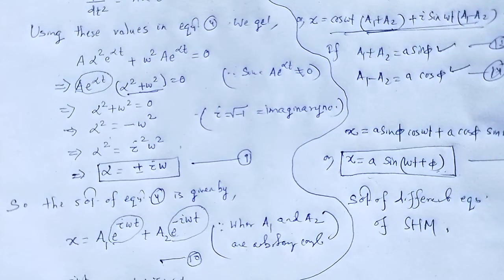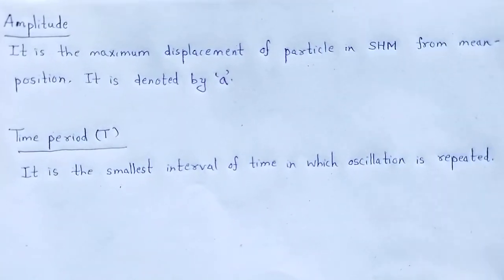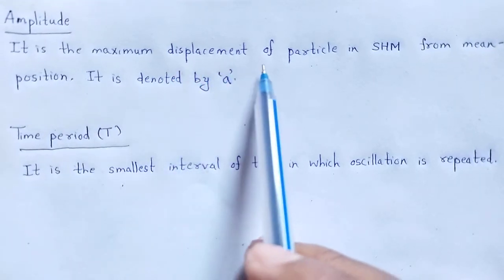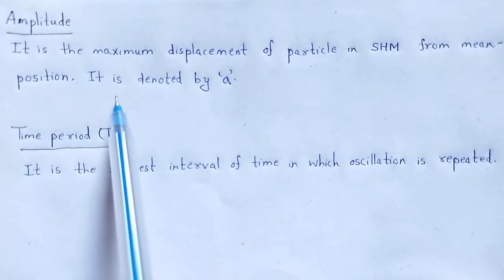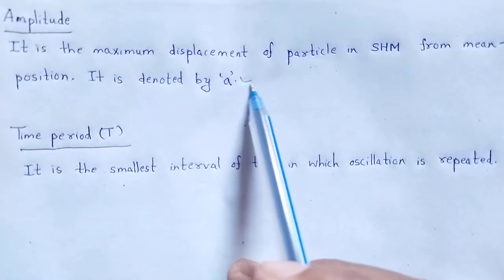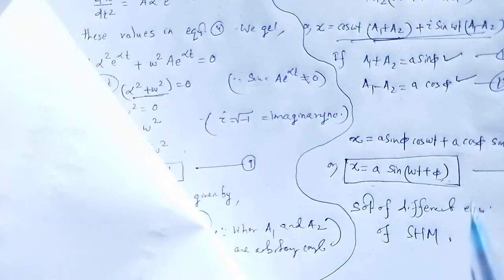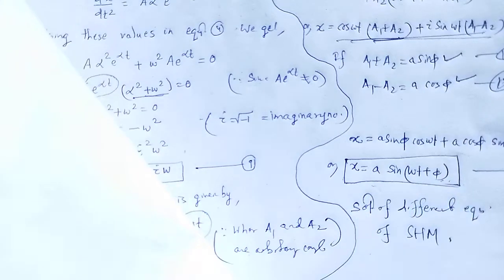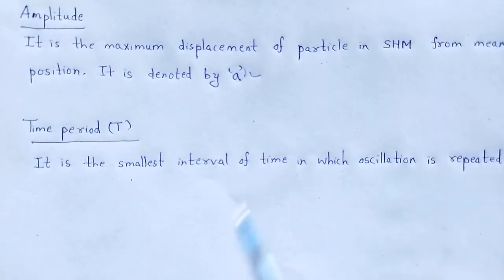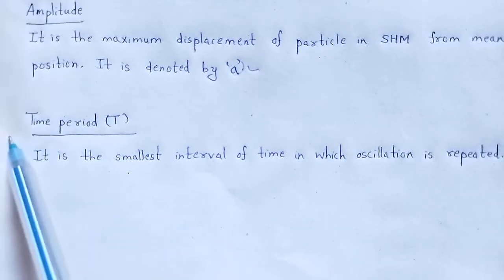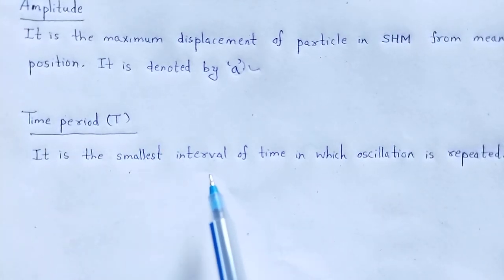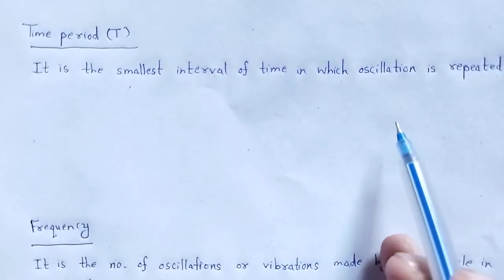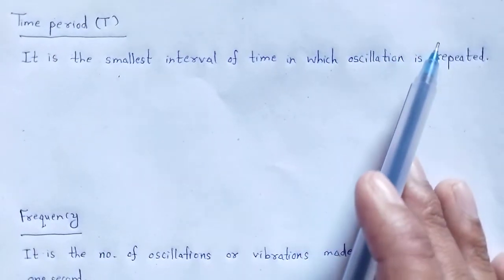Now there are so many terms regarding the differential equation or simple harmonic motion. Term 1, what is amplitude? It is the maximum displacement of a particle in SHM from the mean position, and it is denoted by A. In the equation, A stands for the amplitude of the simple harmonic motion. Another term, what is the time period? It is the smallest interval of time in which the oscillation is repeated. That is the time period.